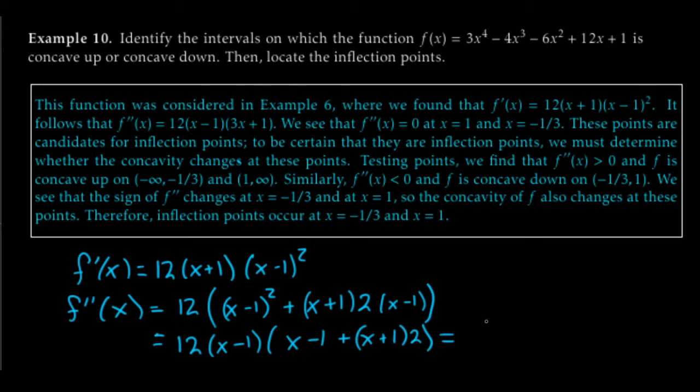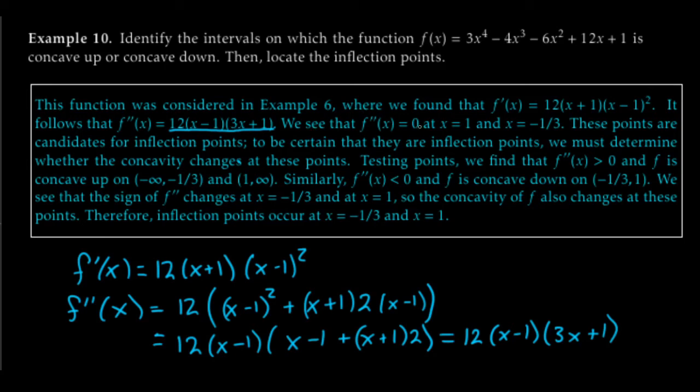So that's just going to turn into 12 times x minus 1 times x plus 2x, that's 3x, minus 1 plus 2, that's just plus 1. Hey, there we go. Same thing we got right here. So 12 times x minus 1 times the quantity 3x plus 1.